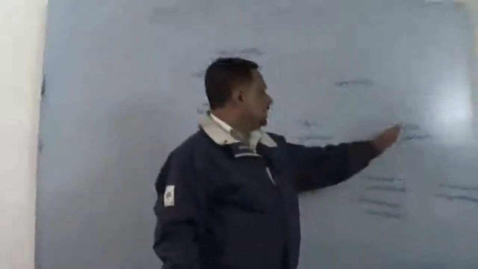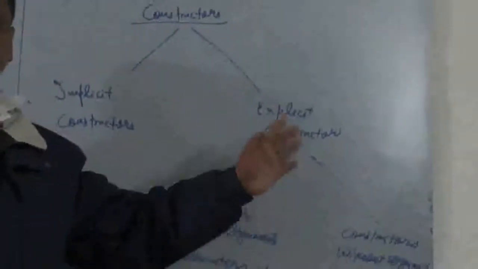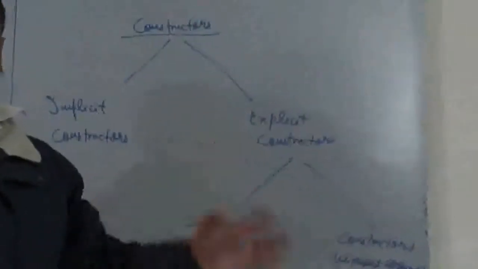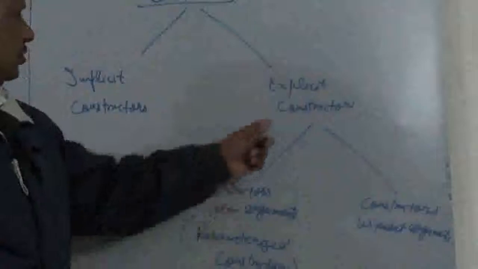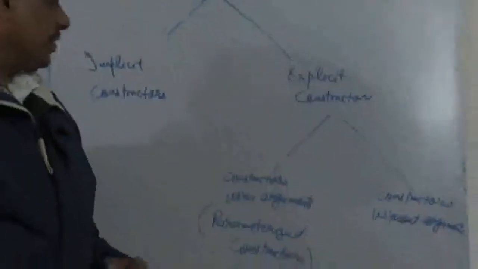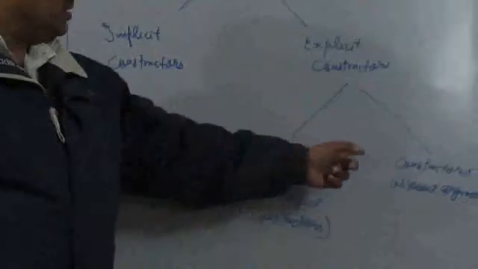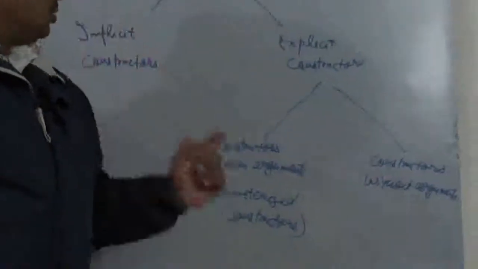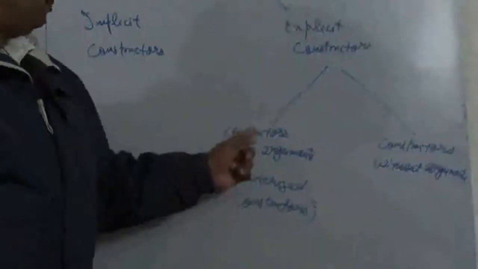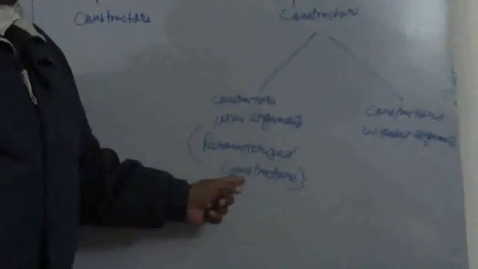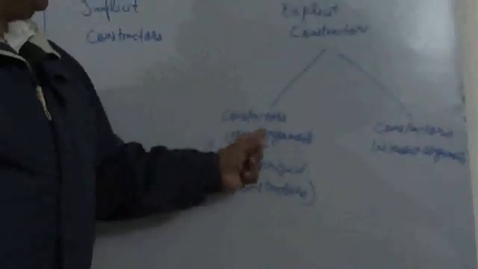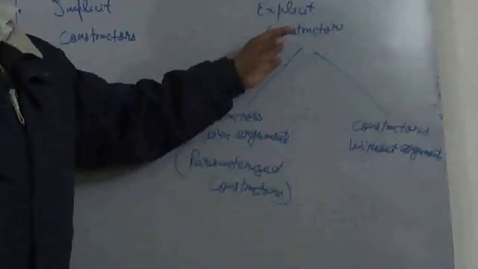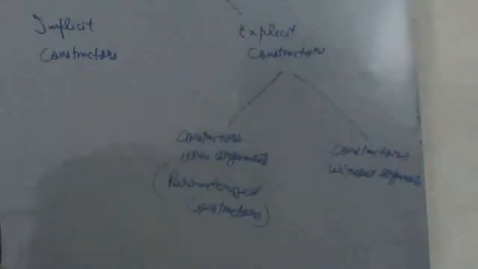Now we come to explicit constructors. As the name suggests, an explicit constructor is a constructor which has been written by the class creator himself. They have been further divided into two categories. First one is constructors with arguments, second one is constructors without arguments. Constructors with arguments are also termed as parameterized constructors. Now I am going to give you an example where we will write an explicit constructor and talk about a very special type of constructor called the default constructor.